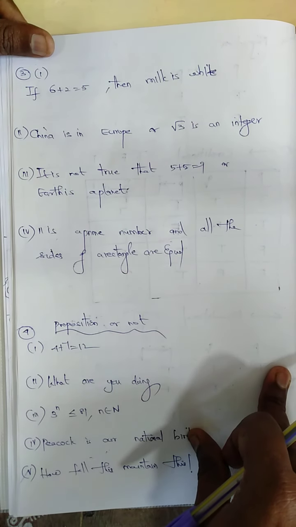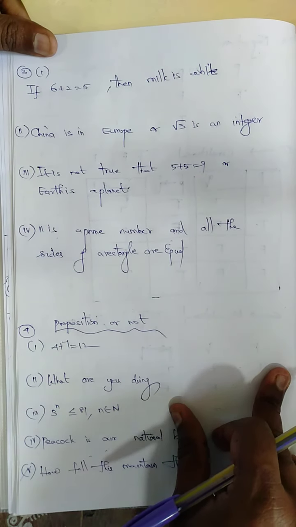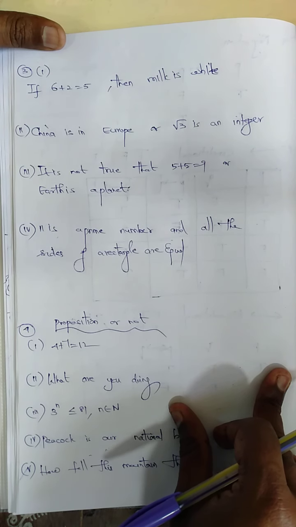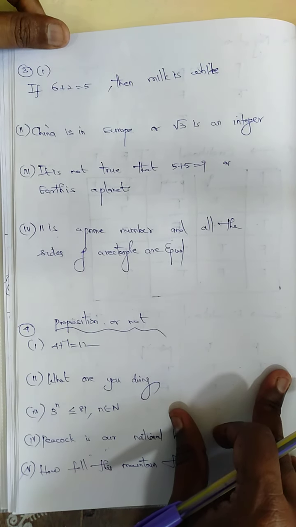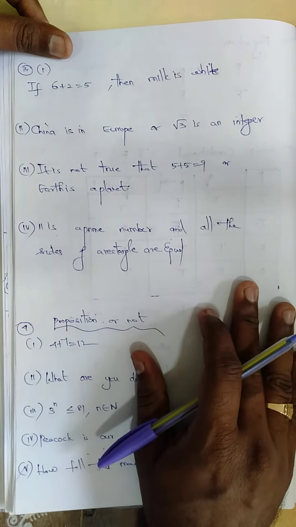Next, we need to move towards the third sum. What is the third sum? Determine the truth value. I need to find the truth value for each of the following statements. Very simple only.